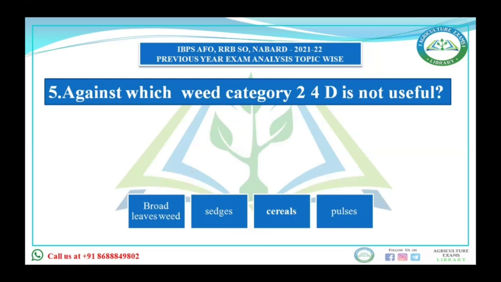Next, against which weed category is 2,4-D not useful? 2,4-D is useful against a wider variety of weeds, but generally it is useful against dicots like broadleaf weeds, sedges, and monocot cereals. But it is not effective against the pulses. Then our answer will be pulses.